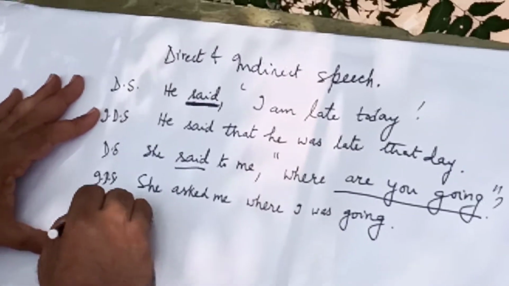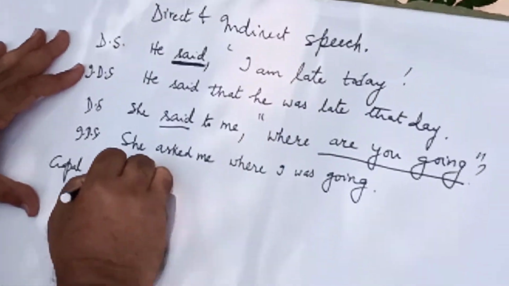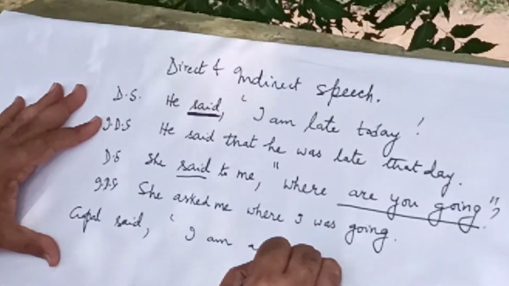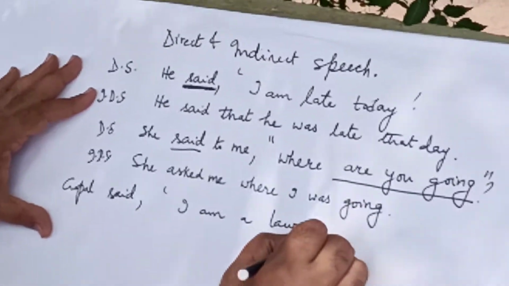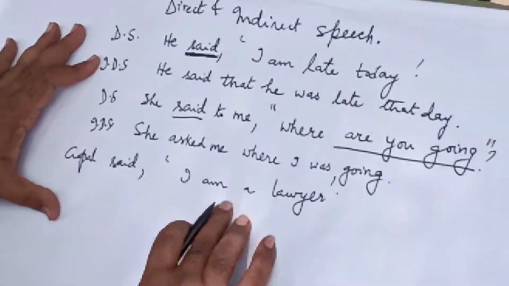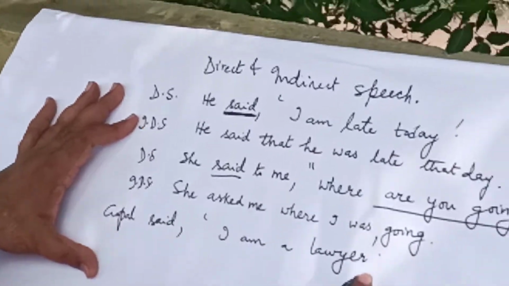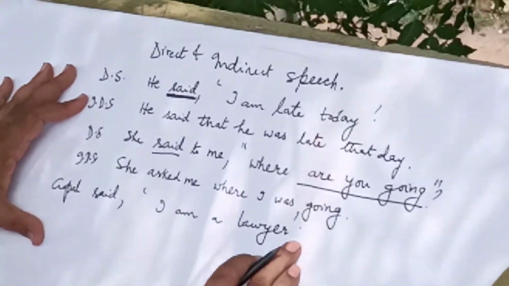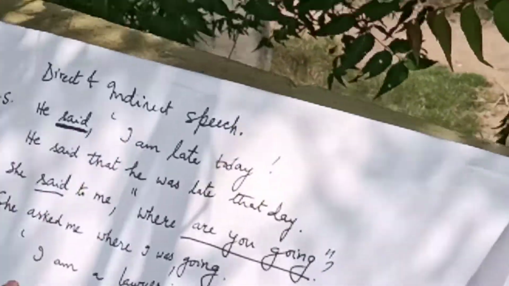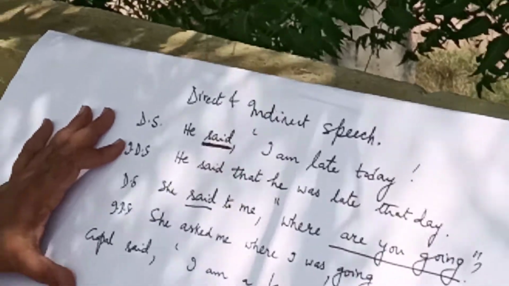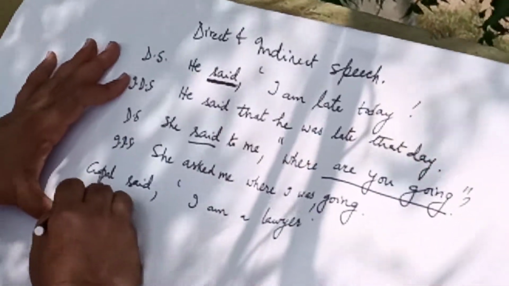Gopal said, "I am a lawyer." So, the words enclosed within inverted commas declare a statement. So, it is in one way called a statement. Now, how do you convert this into indirect speech?